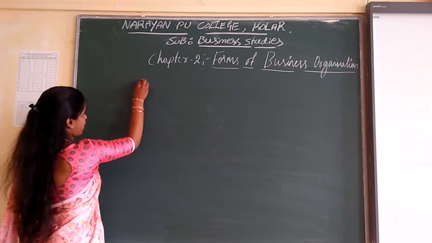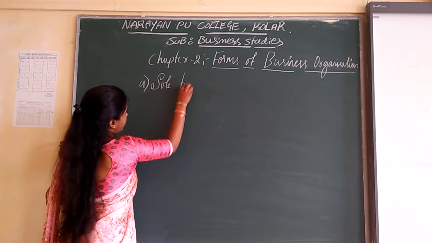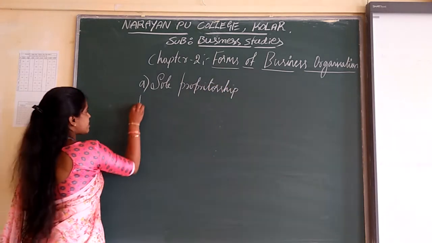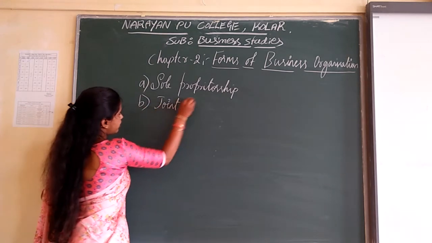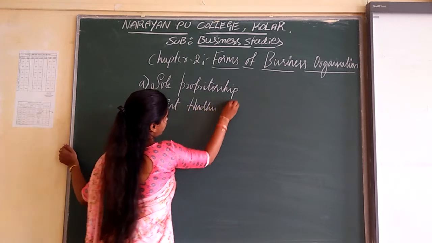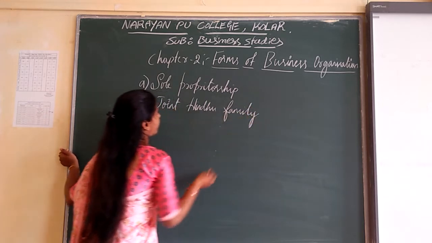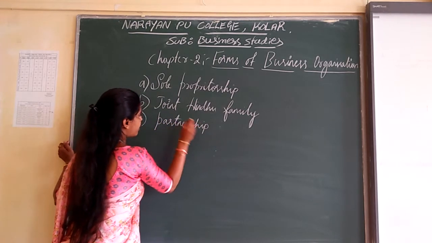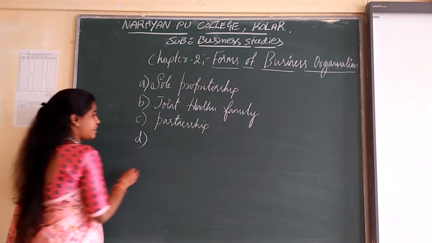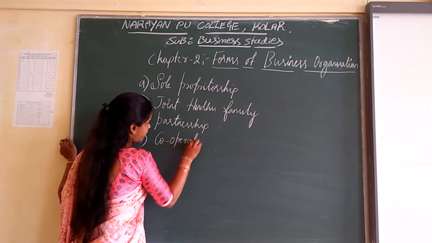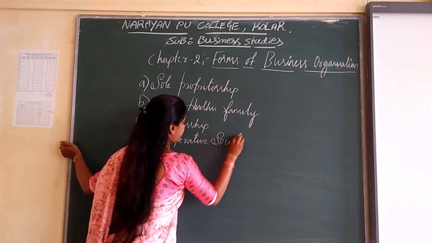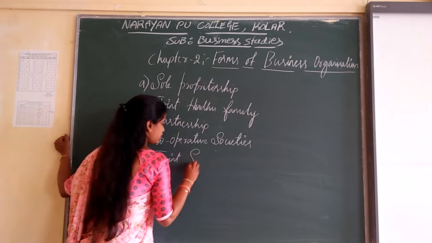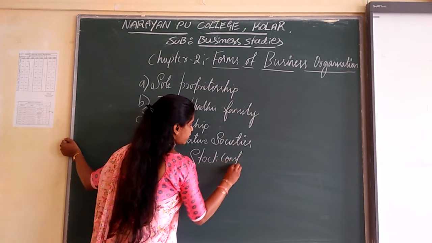The first one is sole proprietorship, the second one is joint Hindu family, the third one is partnership, the fourth one is cooperative societies, and the fifth one is joint stock companies.